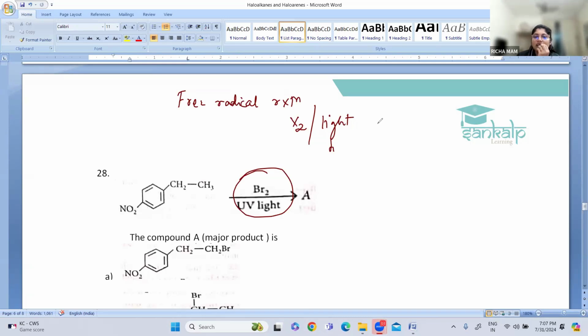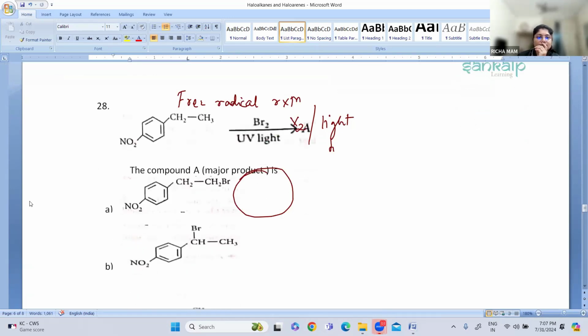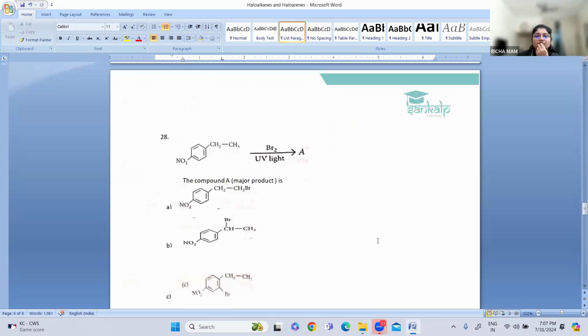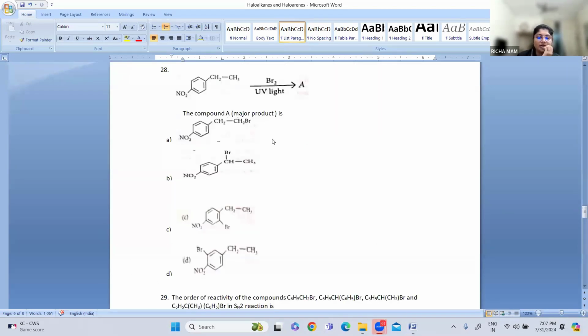Chetan has answered as A, Raj has answered it as A, Sri Varuni has answered it as B. Okay, I'll just see all the four options. Lubna has answered it as A. So here, what will it undergo? Free radical means what? The breaking of the bond takes place evenly. Now here, there are two possibilities.